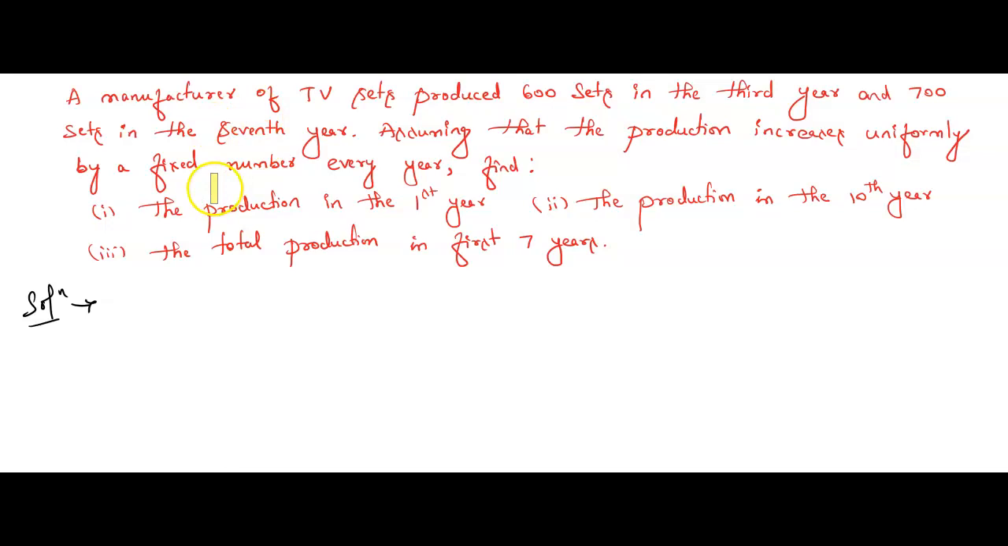First we need to read the question once completely, and after that step by step we have to collect the data. A manufacturer of TV sets produced 600 sets in the third year. In the third year he has produced how many sets? 600 sets. That is, third year means third term. Third term is 600. Done. And 700 sets in the seventh year. It means seventh year is the seventh term. Seventh term is 700.